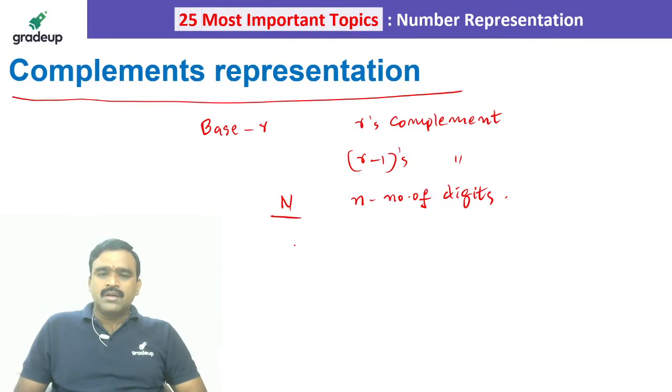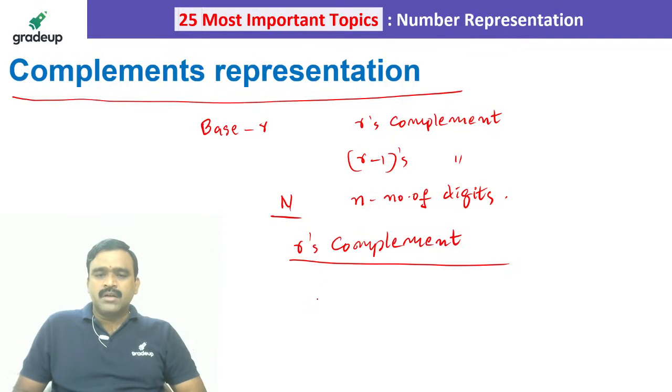Now the R's complement is very simple. R's complement is R power n minus N, for an n digit number, where small n is the number of digits and capital N is the given number.